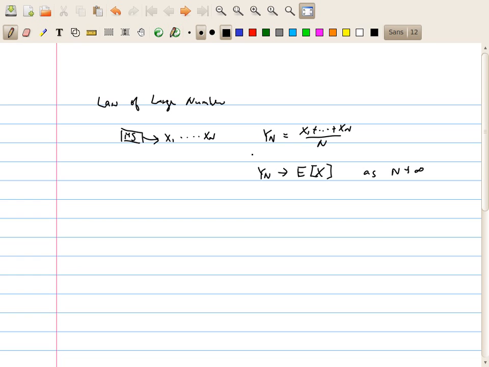Remember that when we say a memoryless source, each element x1 up to xn is an IID random variable. Therefore the expectation of x1 is equal to the expectation of x2, and so on, up to the expectation of xn. I will just write this as the expectation of x.